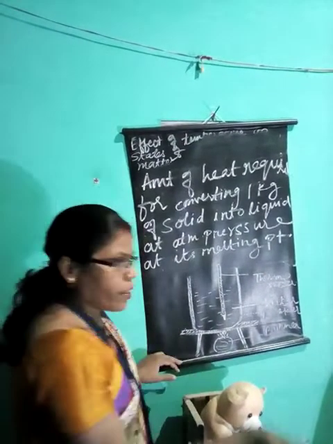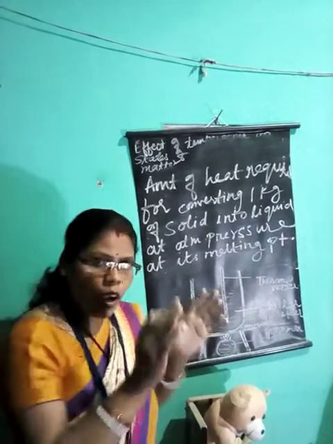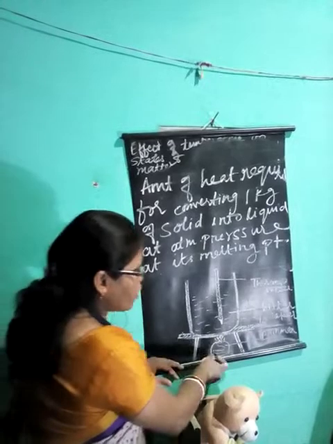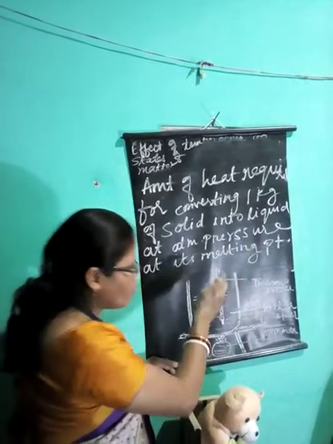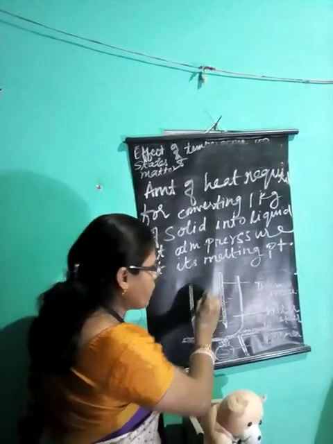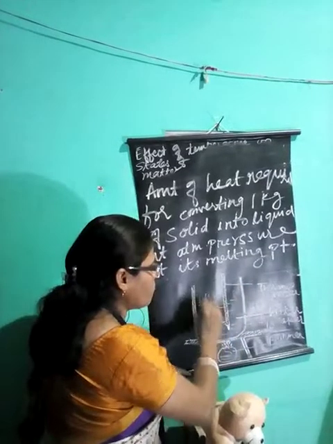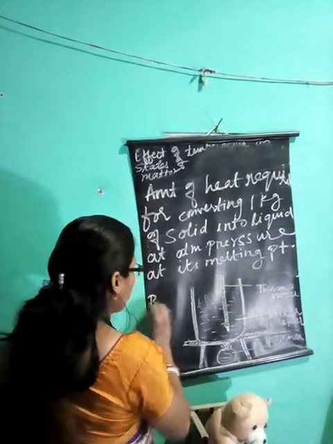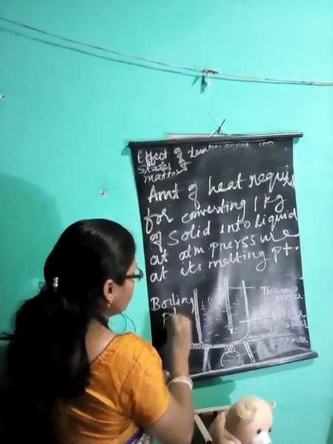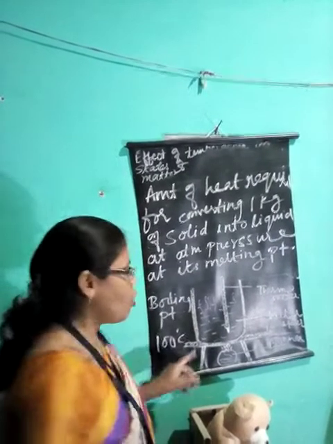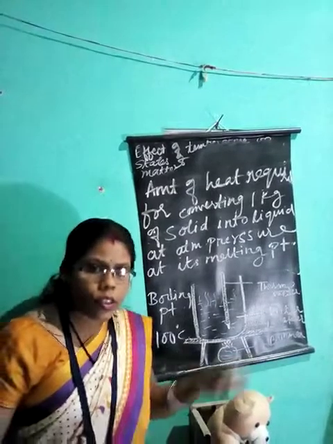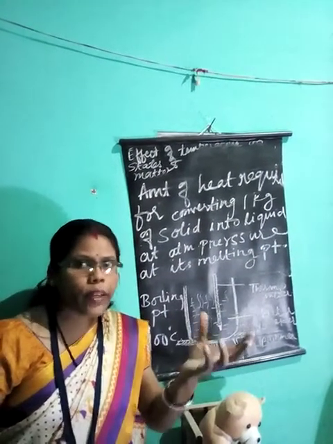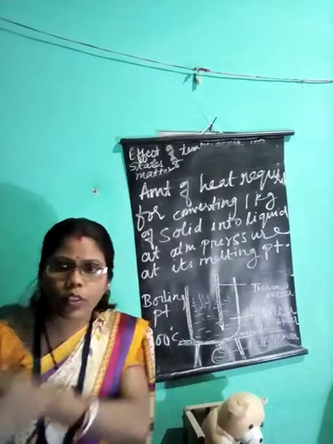Now we continue the same experiment. We take water. Ice has converted totally into water. Now this water, we continue heating. The heat is given continuously. Now this water is getting converted into vapors. When it starts boiling, the boiling point of water is 100 degree centigrade. You know that. At this temperature, it is getting converted into vapor. Means vaporization is taking place. Vaporization is the process in which liquid is converted into vapors.